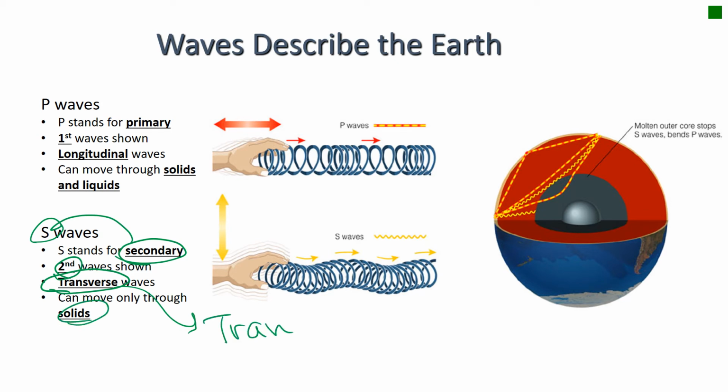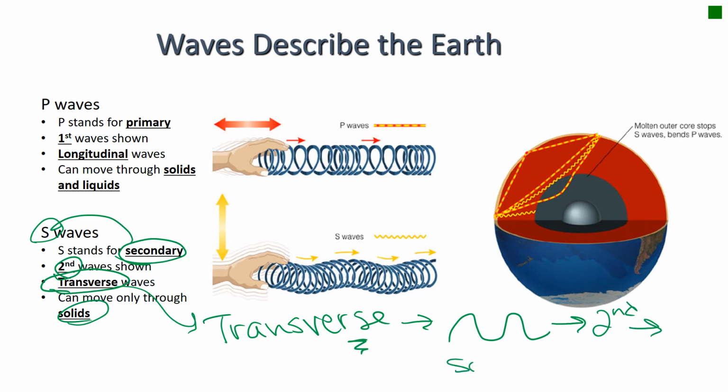First off, transverse, it's the guy with the S. So what does it look like? An S. Then it is the secondary wave, and the only thing it can go through is a solid. So notice we've got secondary, solid. S is like the snake, or it forms an S, and then it's the only one with the S.